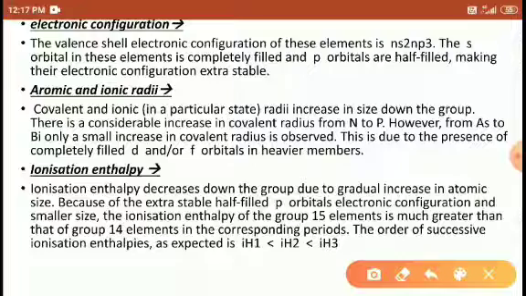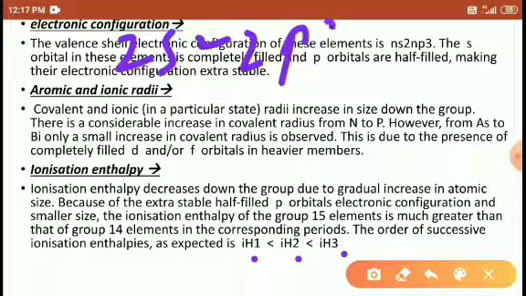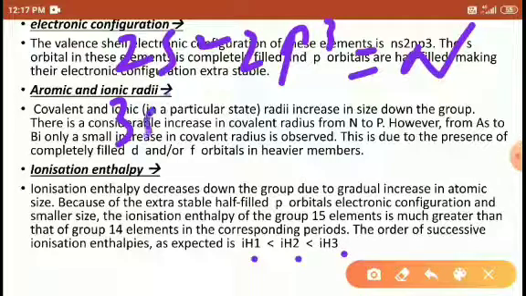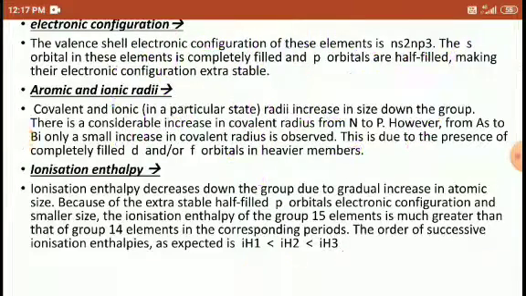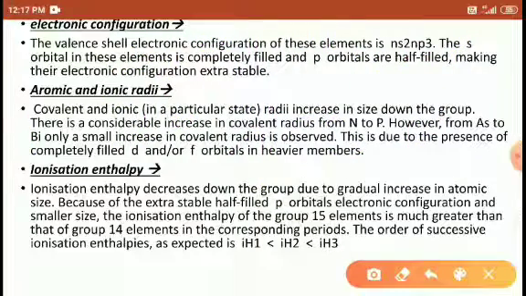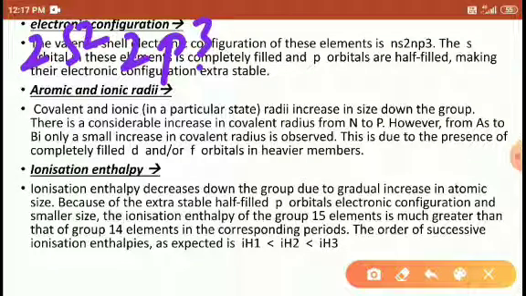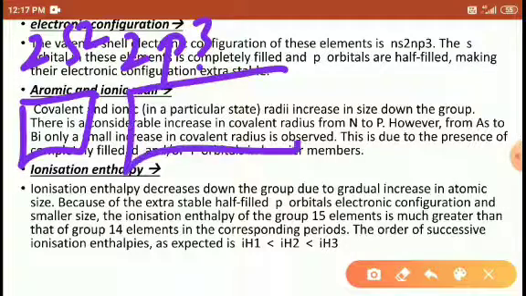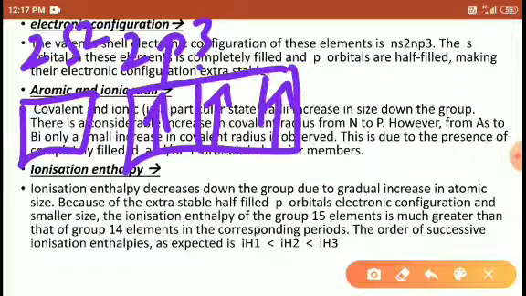And the outermost shell contains 3 electrons: 2s2, 2p3 for nitrogen, 3s2, 3p3 for phosphorus. So in the 2s2, 2p3 case, 3 electrons are present here. Removal of the first electron, like this, students: 1 electron, 2 electrons, 3 electrons.